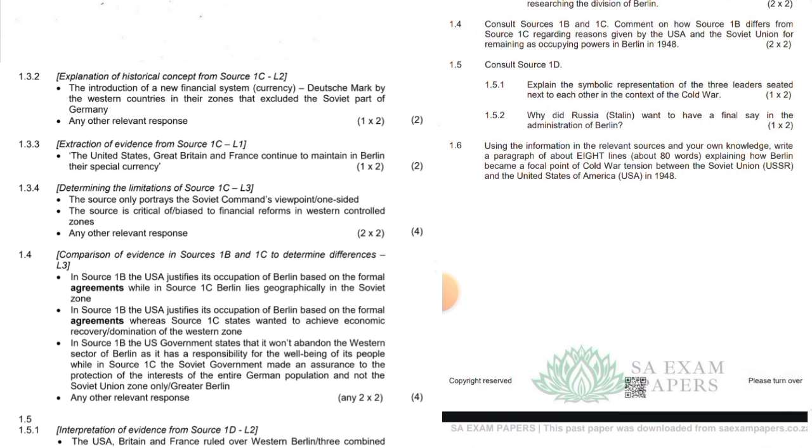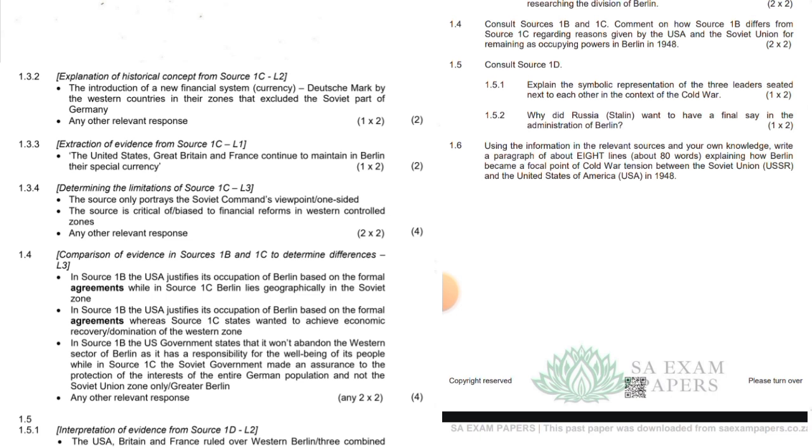We are at 1.4, I think, guys. We are at 1.4. Consult source 1B, 1C. Comment on how source 1B differs from source 1C regarding reasons given by the USA and Soviet Union for remaining of occupying powers in Berlin. Okay.